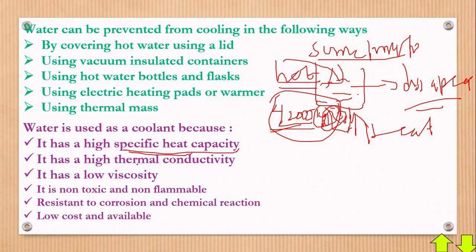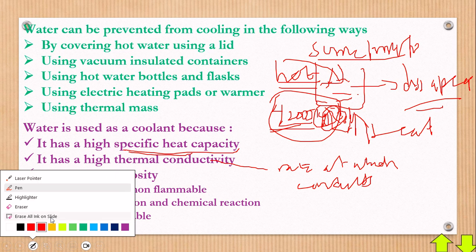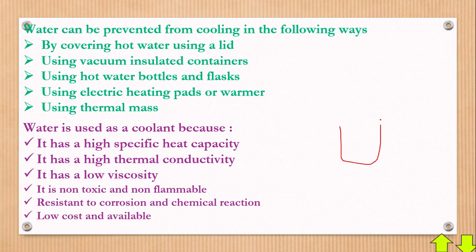Next, it has a high thermal conductivity. Now, thermal conductivity is the rate at which a substance conducts heat. Water is a very good conductor. Any little heat added to water can easily be felt. For example, try putting a saucepan containing water onto a heating source. Even within seconds, if you put your finger in the water, you can feel the warmth, meaning that the water has a high conductivity.